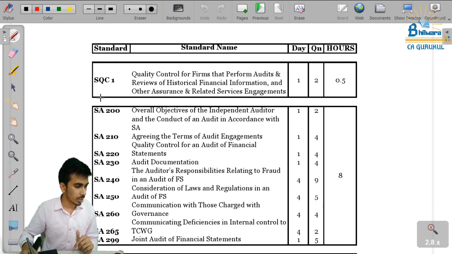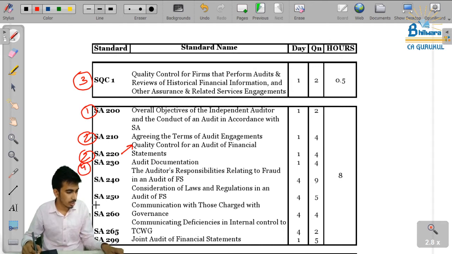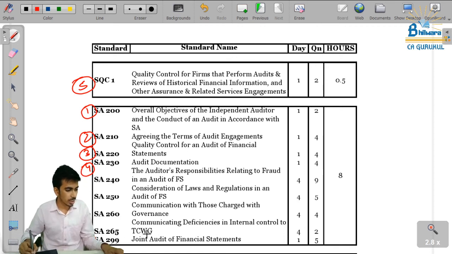So day 1 we will study SA 200, then SA 210, then SA 220, and then SQC, then SA 230, and then this is 2, this is 3, this is 4, this is 5, and this is 6. These 6 standards we are going to study today.